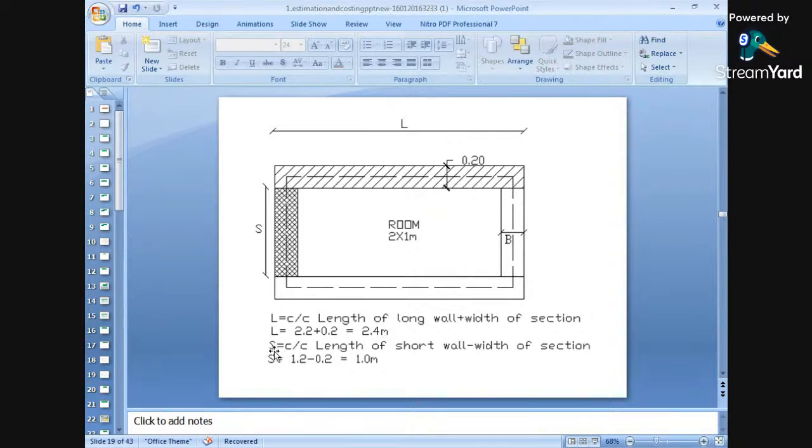ठीक है. वैसे ही short wall के लिए देखो, center to center length of short wall minus width of section. S is equal to, first of all we will find out the center to center distance of short wall. तो देखो 1 meter is the inner dimension, center to center कितना होगा? Plus 1, that is 1.2, minus the width of sections, which is 0.2. So 1.2 minus 0.2 comes to be 1 meter. So what is the length of short wall? 1 meter. And what is the length of long wall? That is 2.4 meters. Okay, is that clear to everyone? Yes. Okay.